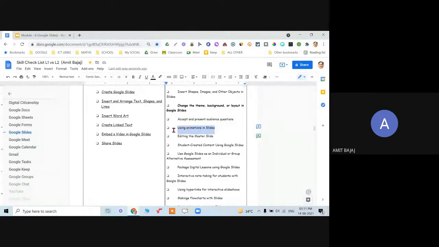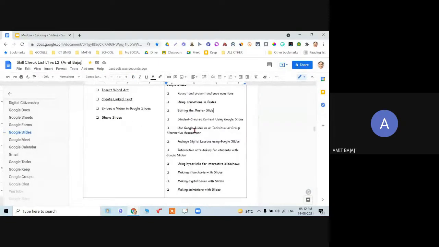Then using animations, because this is important when I am creating my slide. So of course, as a teacher, I would like that this image should come first, then the second time this image should come on the screen. So such type of animation to be added. Then editing the master slide, and editing the master slide is actually linked with changing the theme and the background, so that they are all covered together.